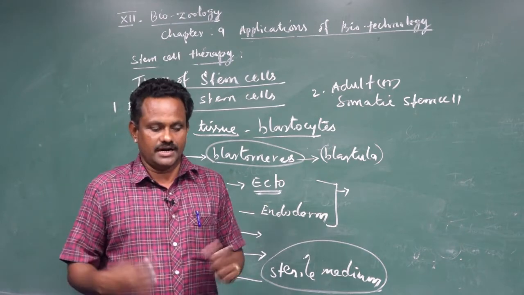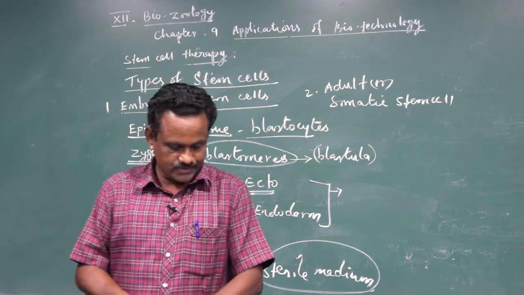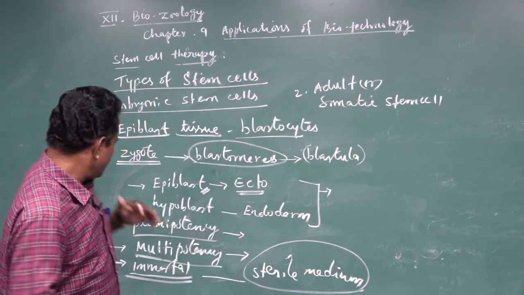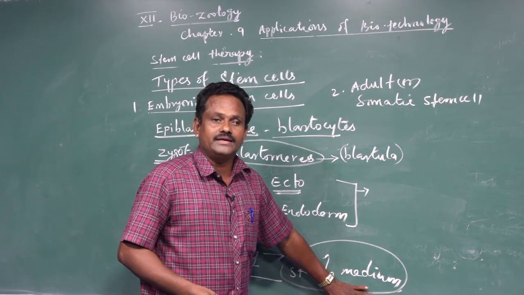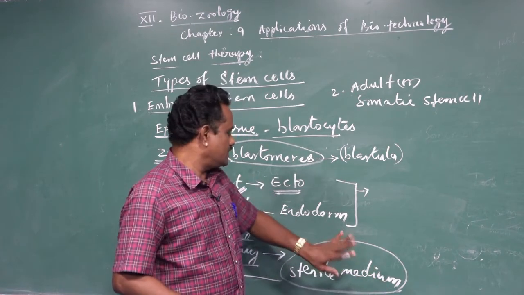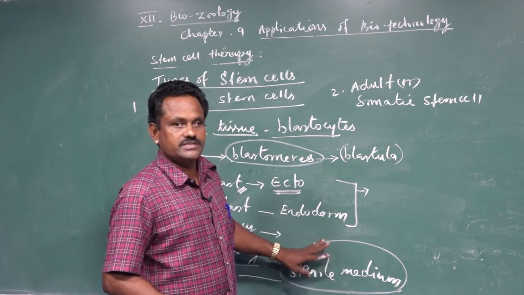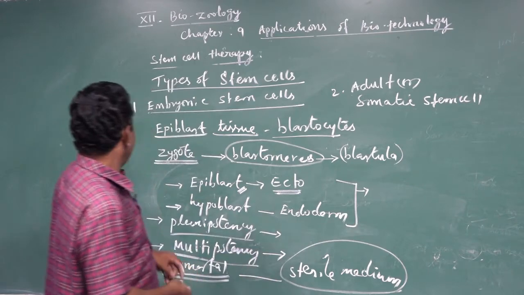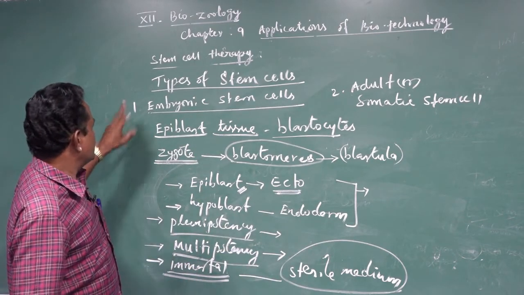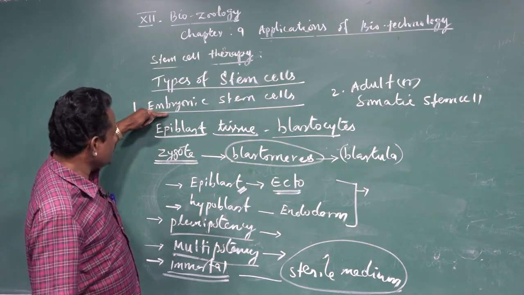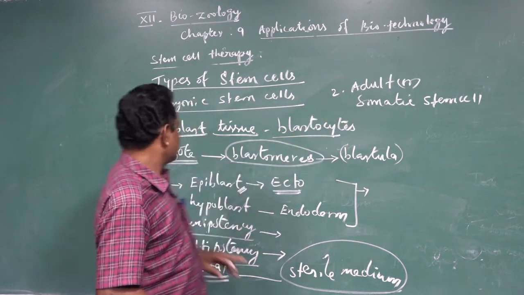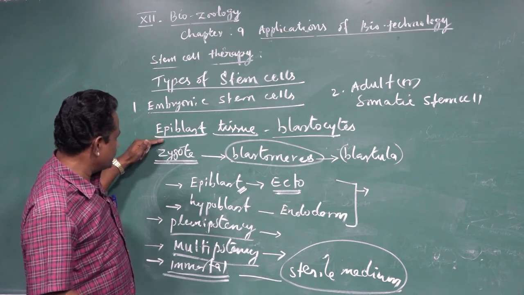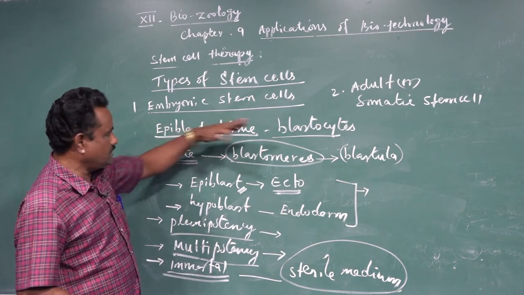The stem cells proliferate to form the different types of cells, and even when growing in the sterile medium, they are able to maintain the undifferentiated state. So these are the characteristics of the embryonic stem cells. There are two types of stem cell: embryonic stem cells, and adult or somatic stem cells. The embryonic stem cells develop from the epiblast tissues of the blastocyst.